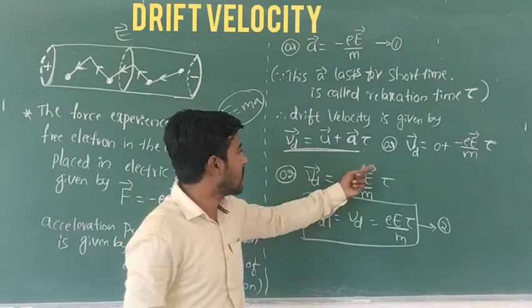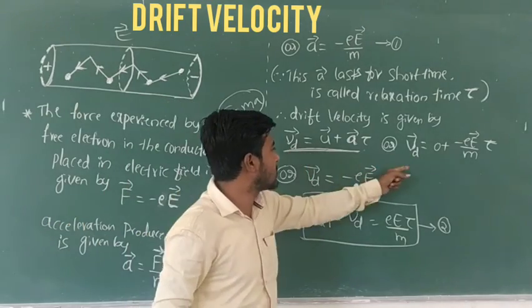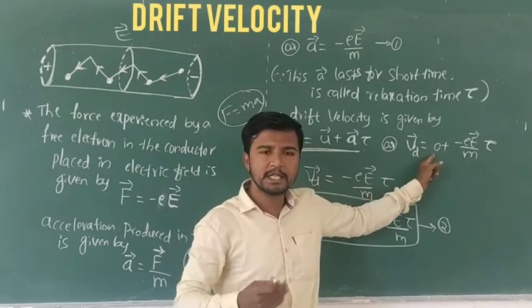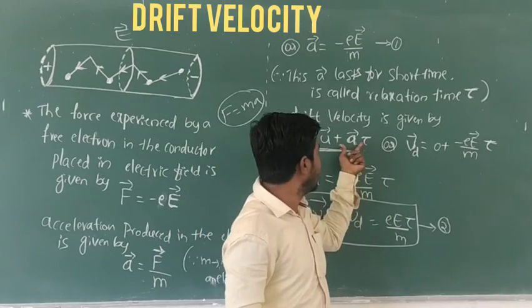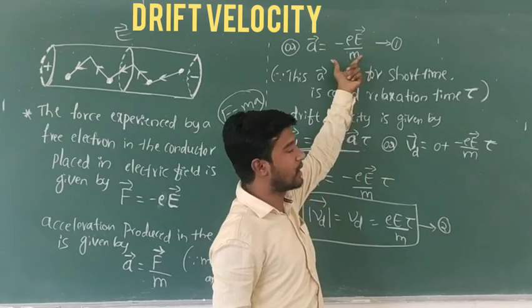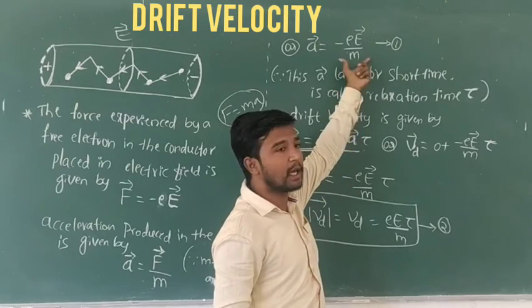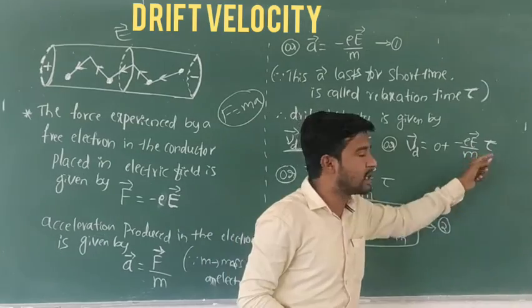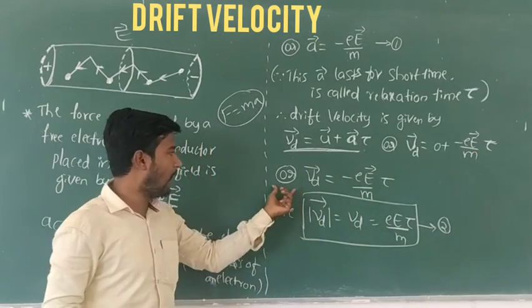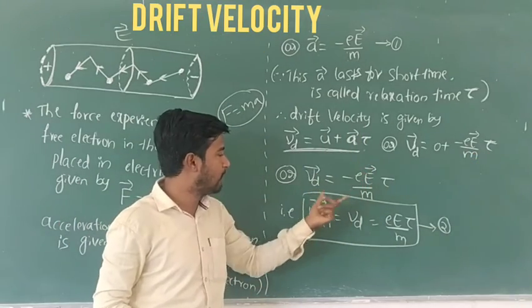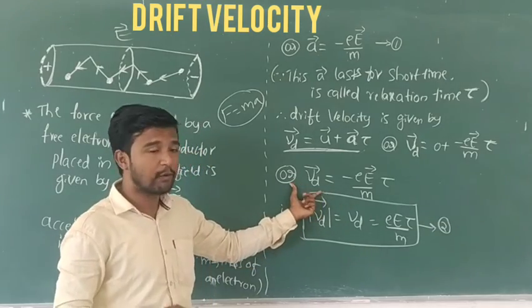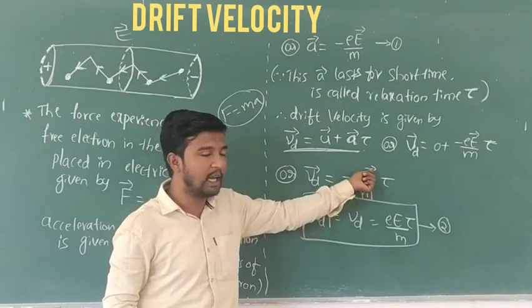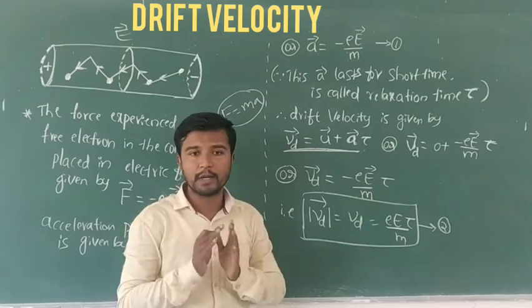Now the drift velocity v d equals the initial velocity, which is 0, plus a. From the first equation, we put the a value in this equation: minus e E divided by m, into tau.